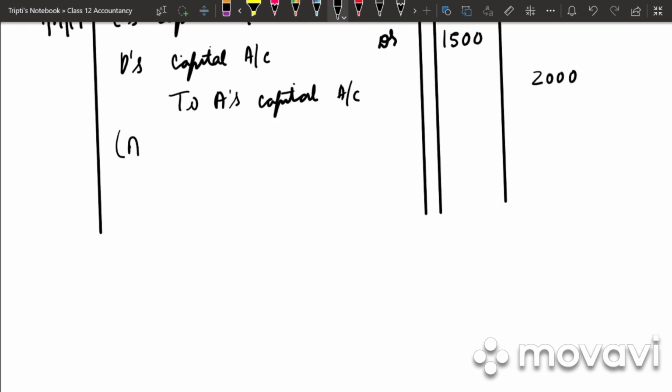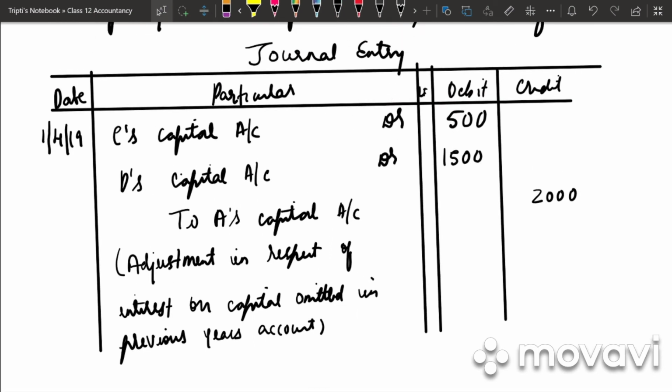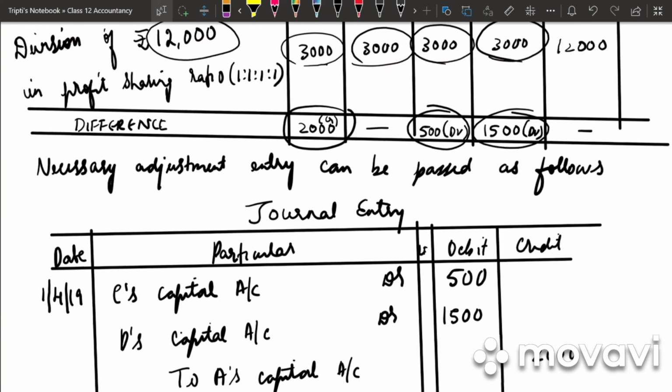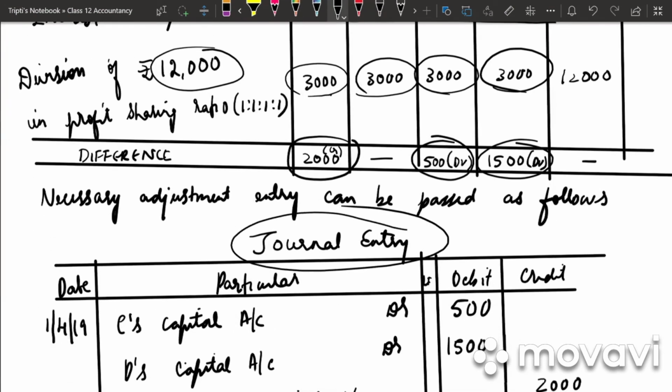Narration will be adjustment in respect of interest on capital omitted in previous year's account. So in the past adjustments, whichever thing has been omitted, we would first show a table which will show the adjustment. After that, we'll pass a rectifying entry.